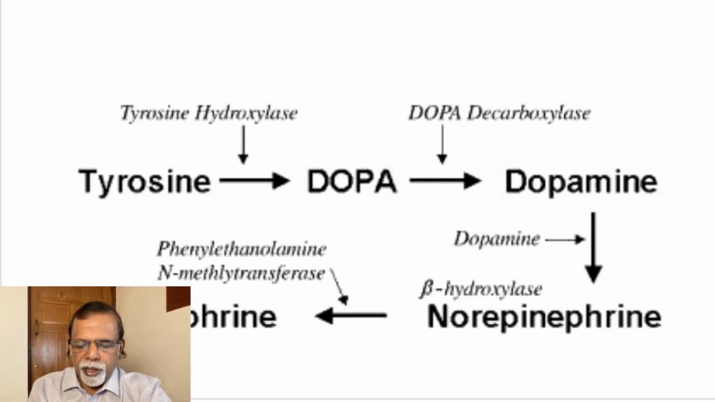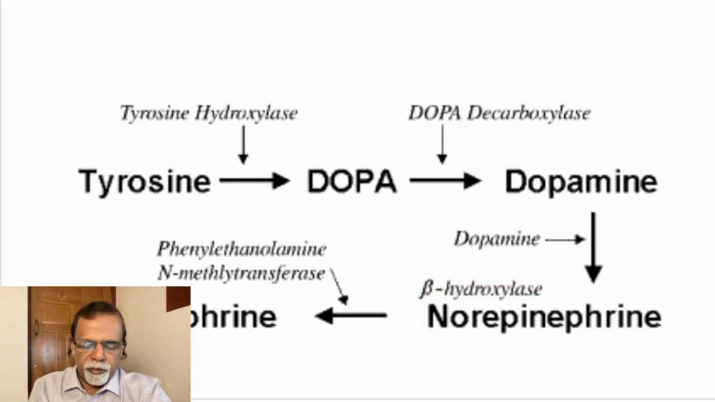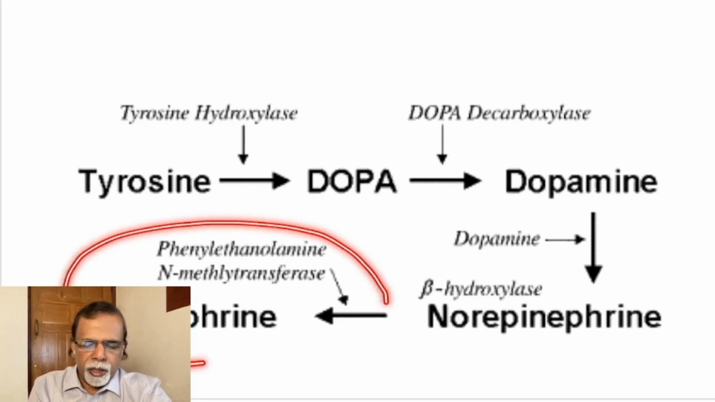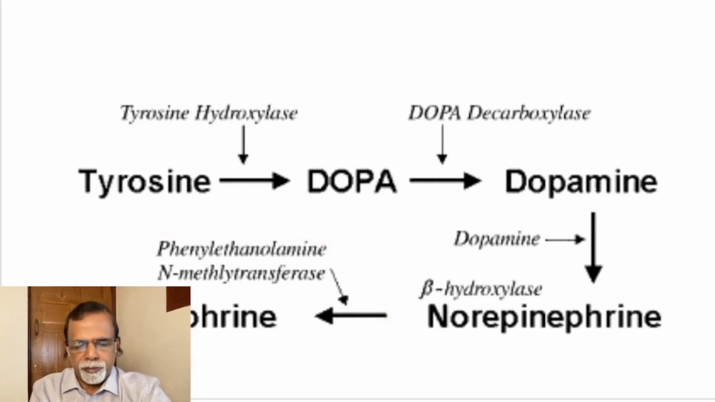And by dopamine β-hydroxylase, norepinephrine is formed. From the norepinephrine in the adrenal medulla, N-methyltransferase forms epinephrine. So remember this: tyrosine to DOPA to dopamine to norepinephrine to epinephrine.